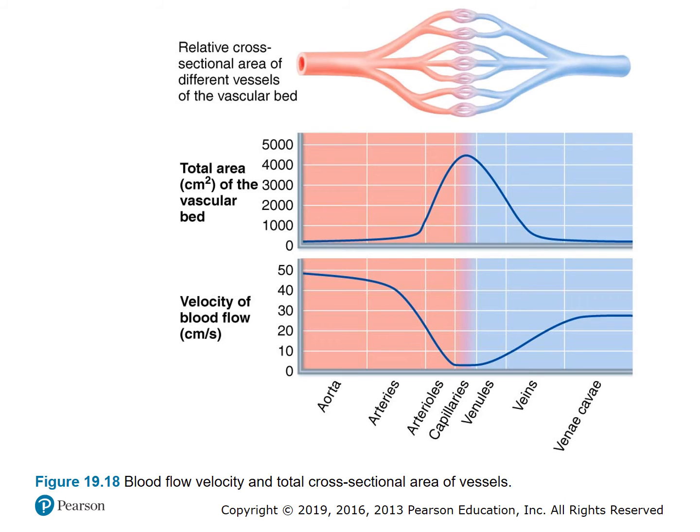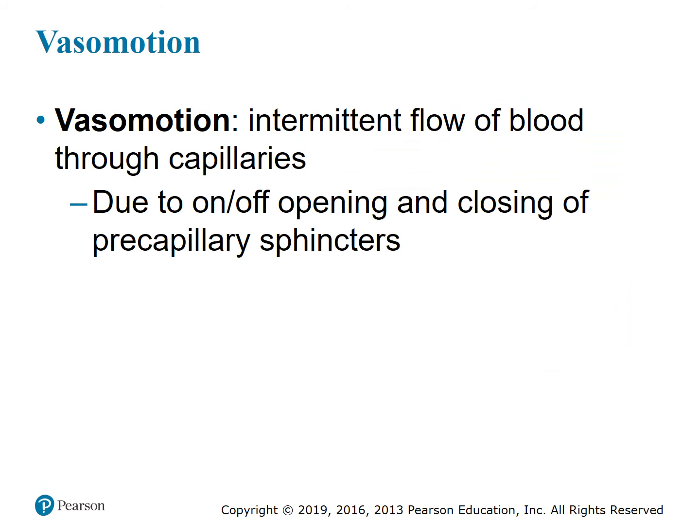So in the aorta, which has the lowest total area, it has the greatest velocity of blood flow, as opposed to the capillaries that have the highest total cross-sectional area, and however the velocity is much slower. Vasomotion. So vasomotion is the intermittent flow of blood through the capillaries, and it's due to the on-off opening and closing of the precapillary sphincters.